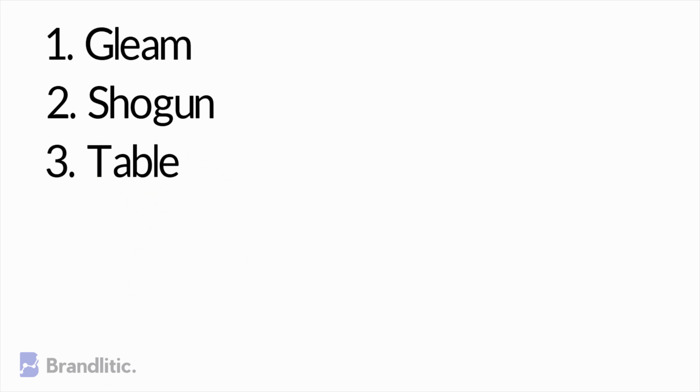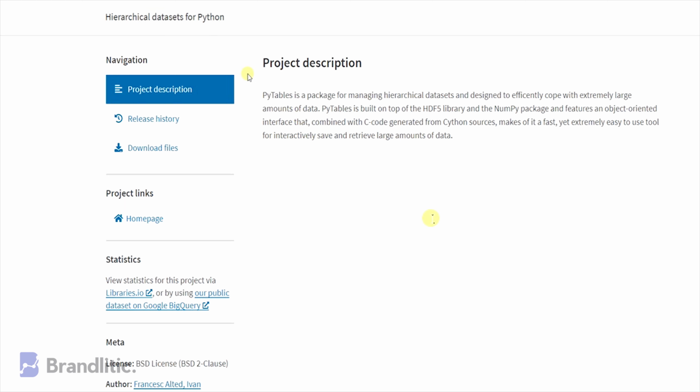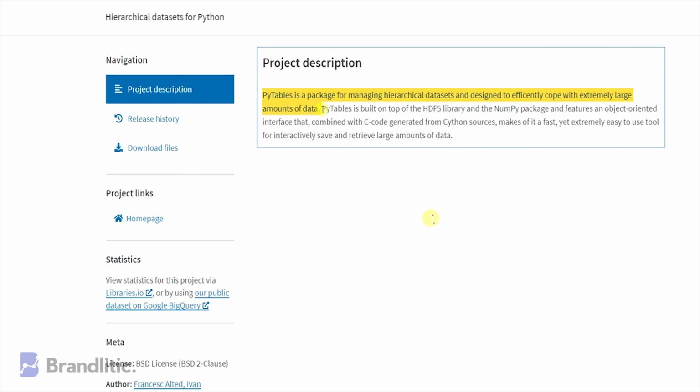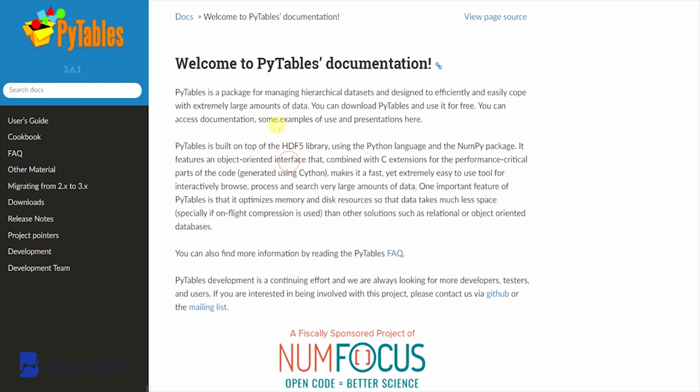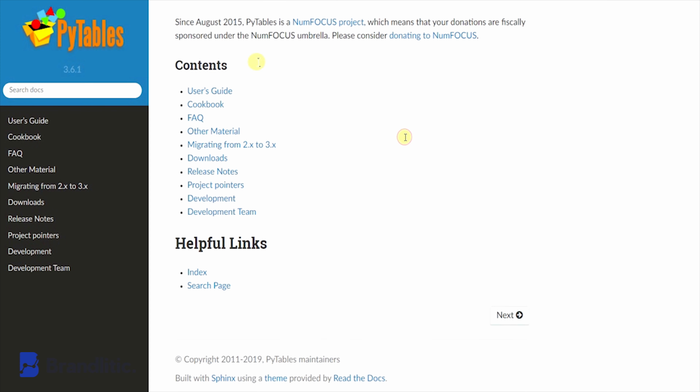Number 3. Table. The table package makes any list an incredibly lightweight one and is an alternative to the Pandas library. It can be a lot easier to read enormous datasets using table.py than it is with pandas.py, and that is essentially the only reason it made it onto this list. Overall, I'll say that for certain situations this might be the right package for the job, but in most cases I would recommend you to stick with pandas.py.